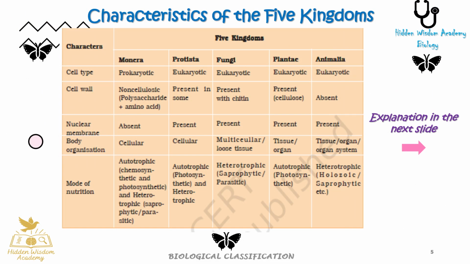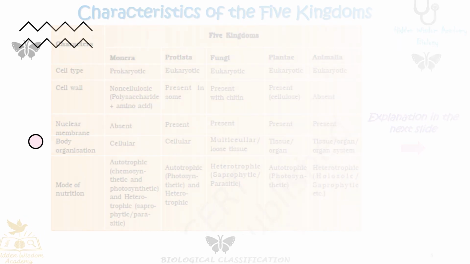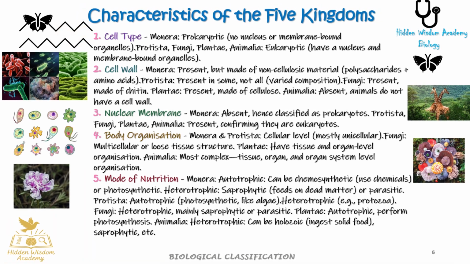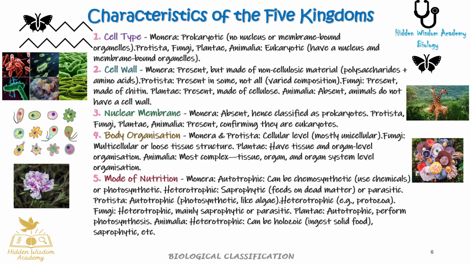I am going to explain this table in detail. Characteristics of the five kingdoms. 1. Cell type: Monera is prokaryotic, no nucleus or membrane-bound organelles. Protista, fungi, Plantae, Animalia are eukaryotic, have a nucleus and membrane-bound organelles.